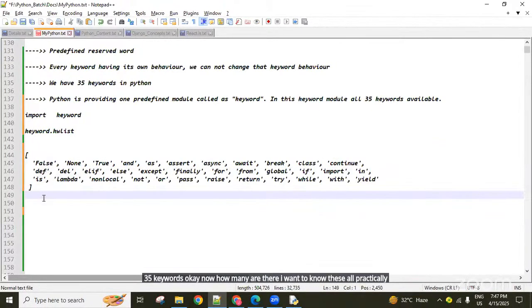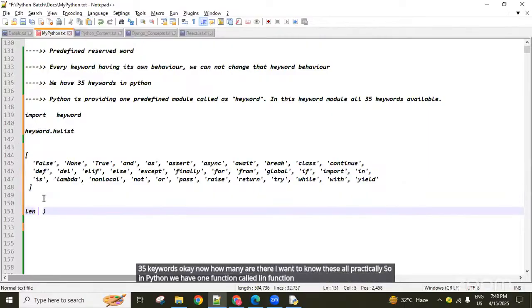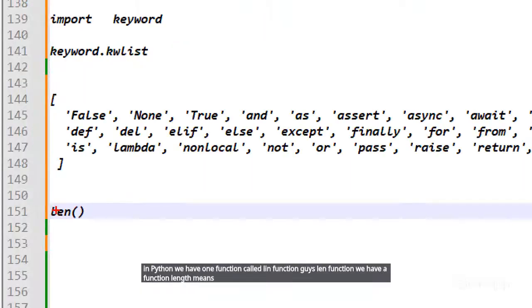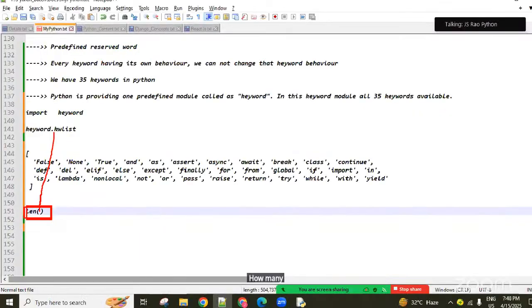So in Python, we have one function called len. Len means length finding. Any one object reference we can give as input here, and it returns how many values are there in that object.